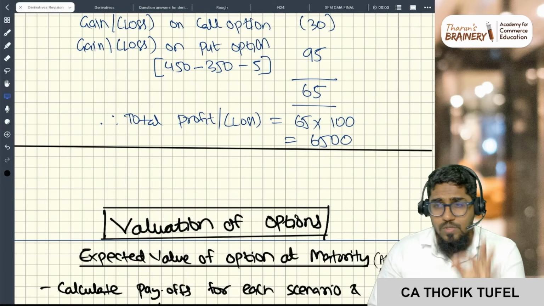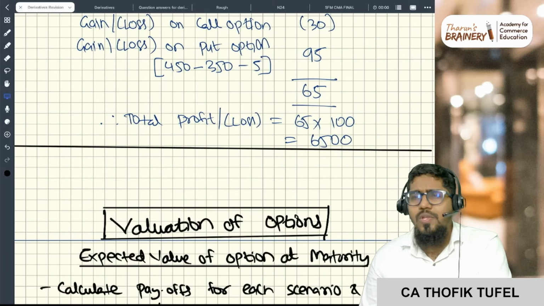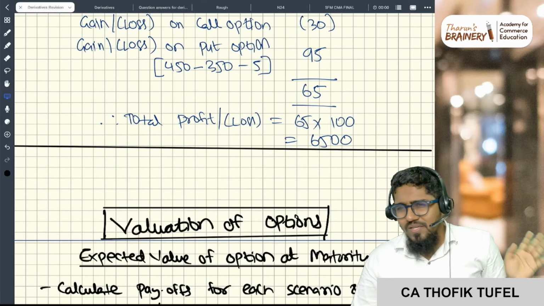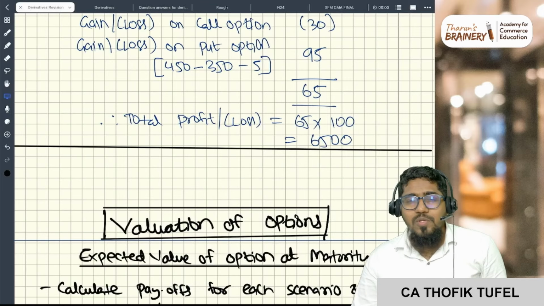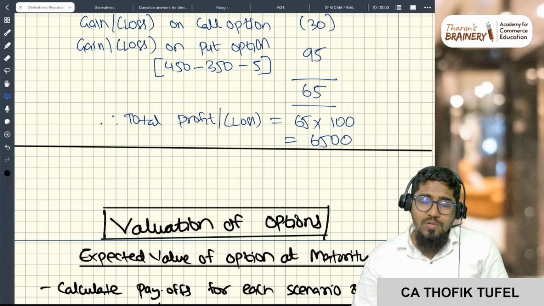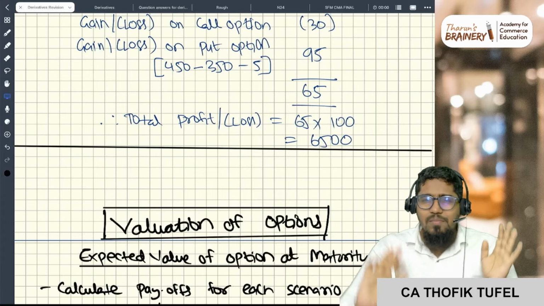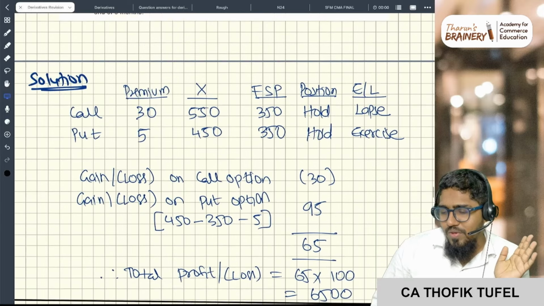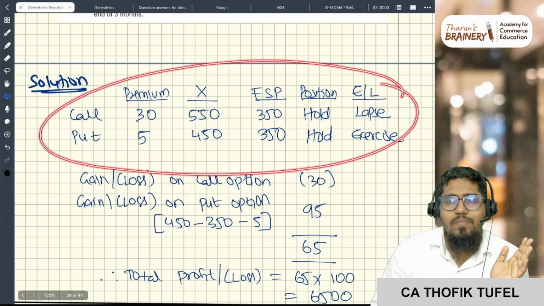Mostly this type of payoff question is asked. So they can ask anything. I purchased 2 call options, 1 put option. I had 1 call option. Straddle, strangle, whatever names are given, you don't have to worry about it. That's how you have to calculate the payoff. This table is very much important.